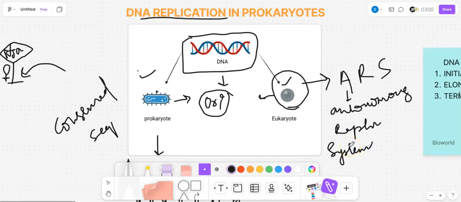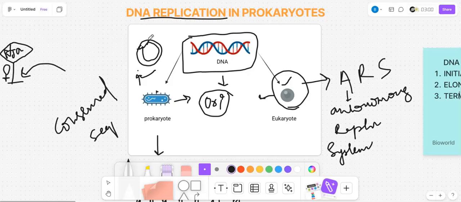But what is the major difference between prokaryotes and eukaryotes? In prokaryotes you will have a single ori. Next classes we will understand deeply. A replication bubble will be present, and replication starts from the ori site.